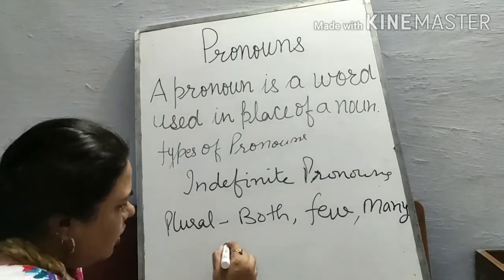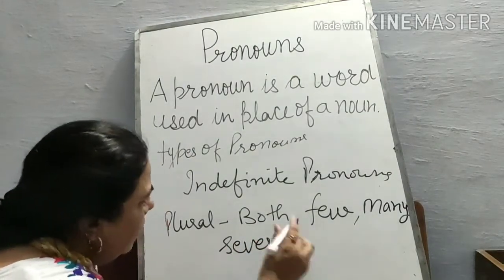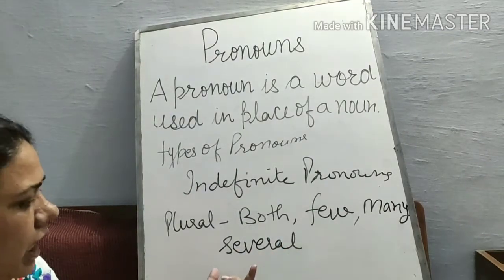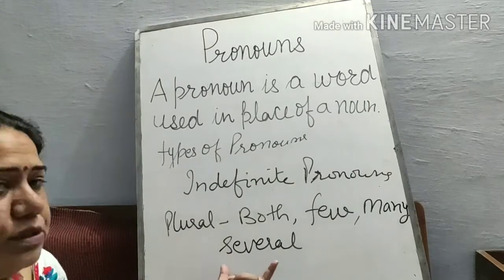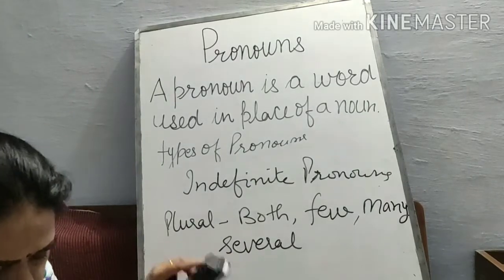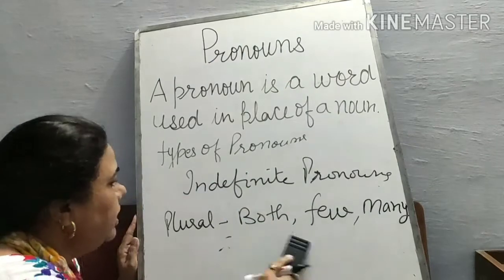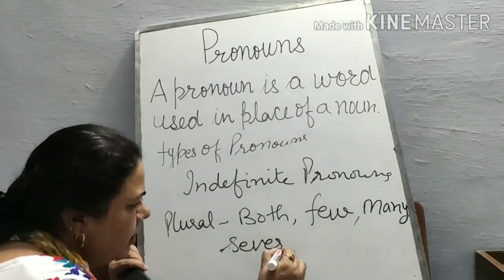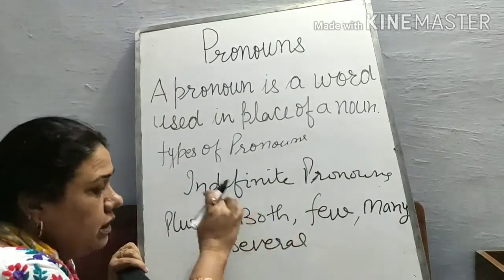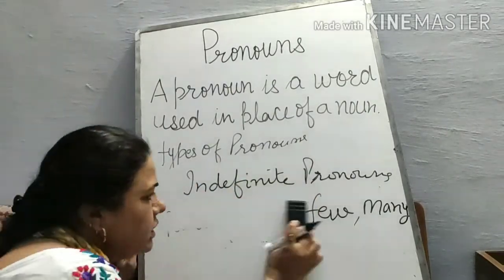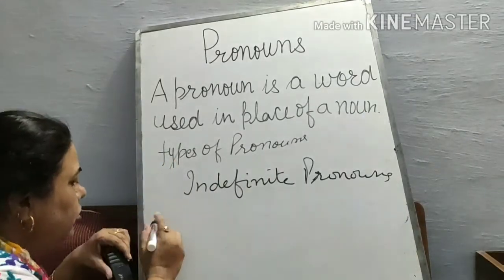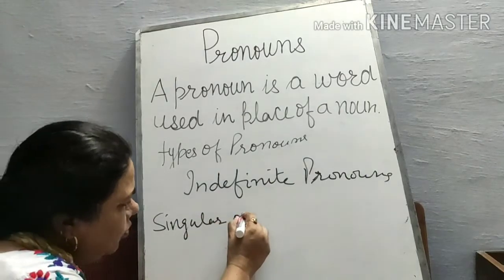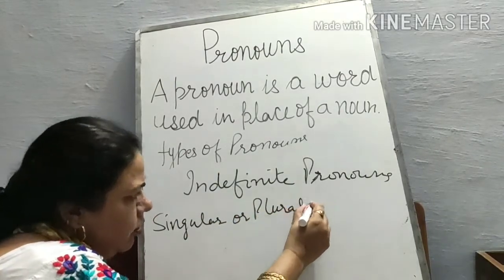And several also. We use several for this. There were several questions in his mind. I had made several queries for that. Both, few, many, and several are counted in indefinite pronouns. These are counted in this part. And next, I take those for singular or plural, both.